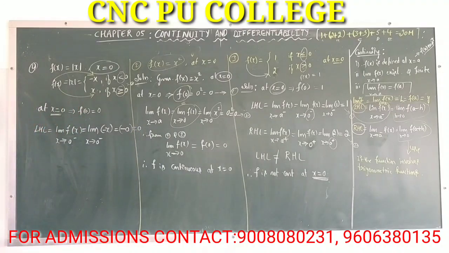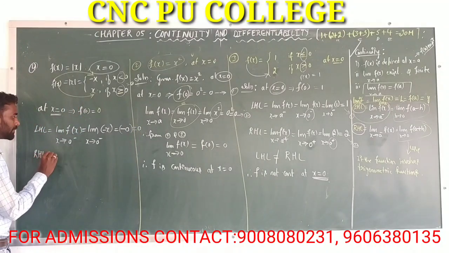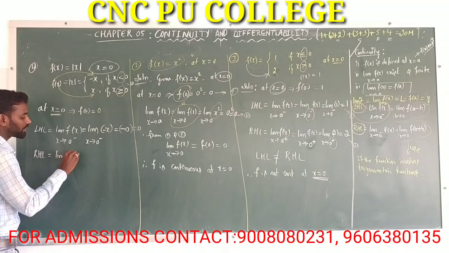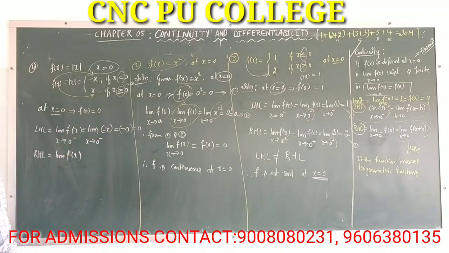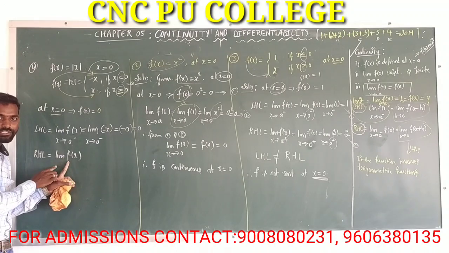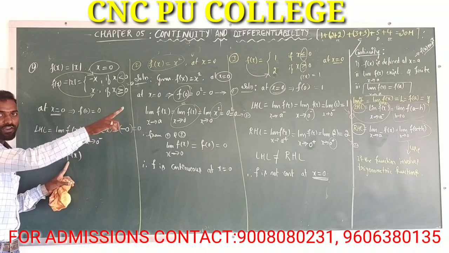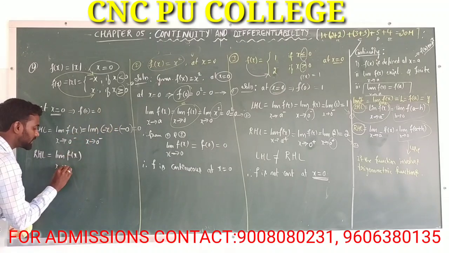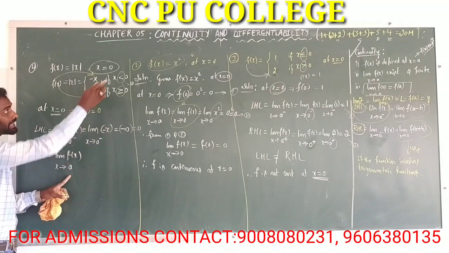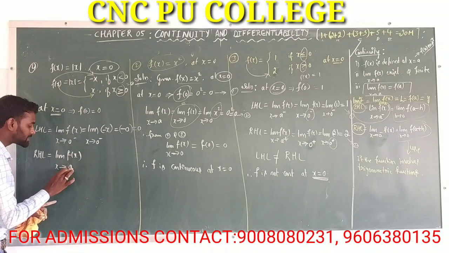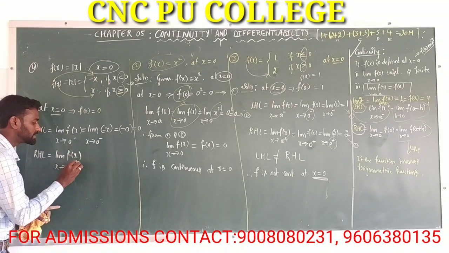Next, similarly for right hand limit. The definition of right hand limit is limit of f of x as x tends to a plus. Here a is equal to 0, so x tends to 0 plus.